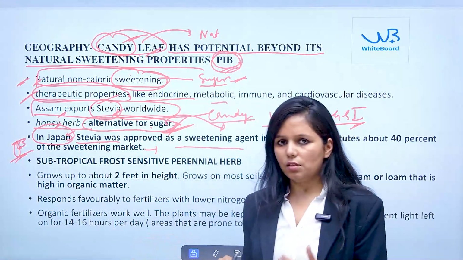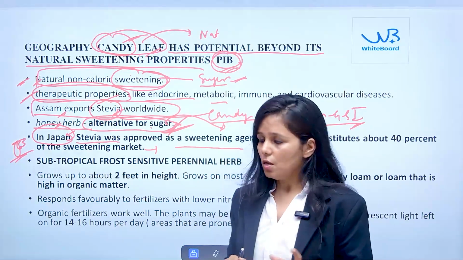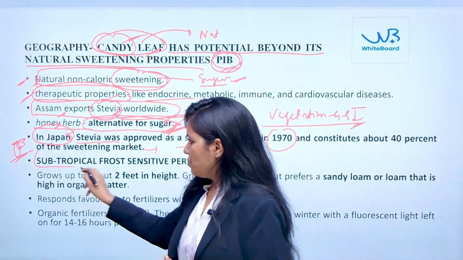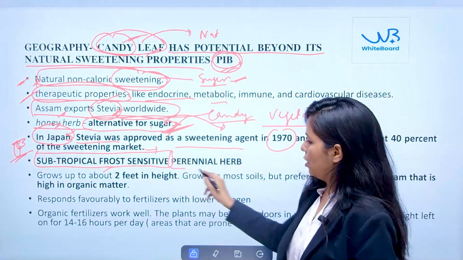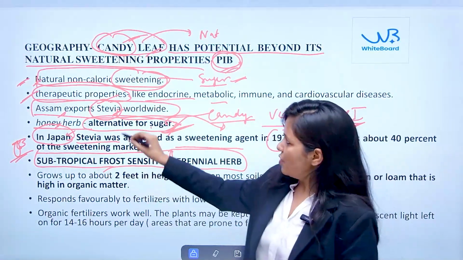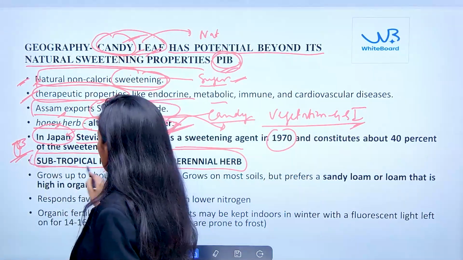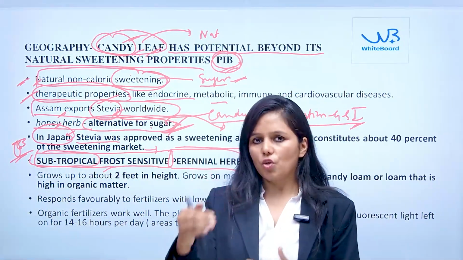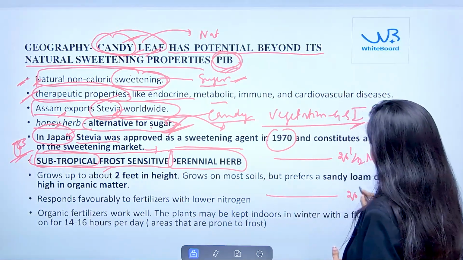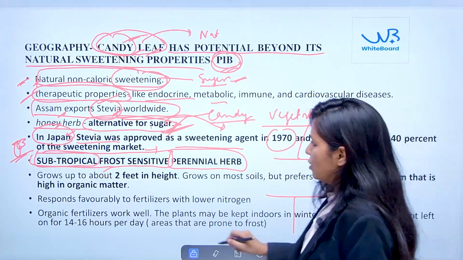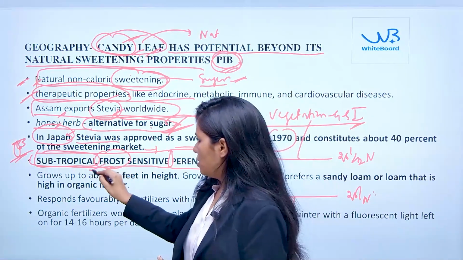As far as this leaf is concerned, we know that in GS paper 1 geography we should know about vegetation. So what is the type of this vegetation? This is a subtropical, frost sensitive, perennial herb. You should remember this as far as its characteristics in terms of vegetation type are concerned. Subtropical means that it grows well beyond the tropics, beyond 23.5 degrees north and 23.5 degrees south. And frost sensitive means that if there is snowfall, then it cannot grow well.